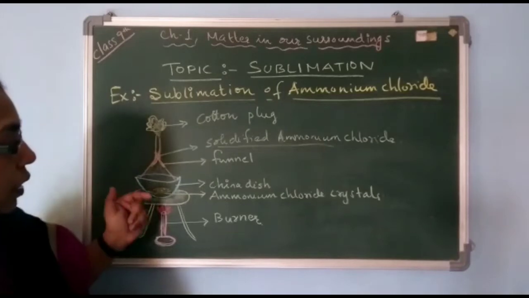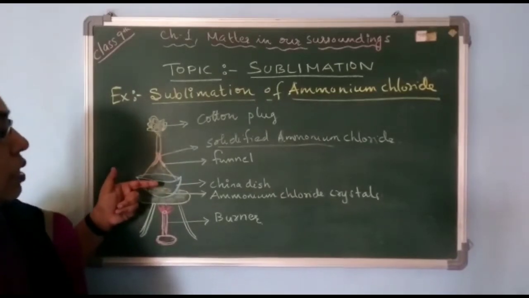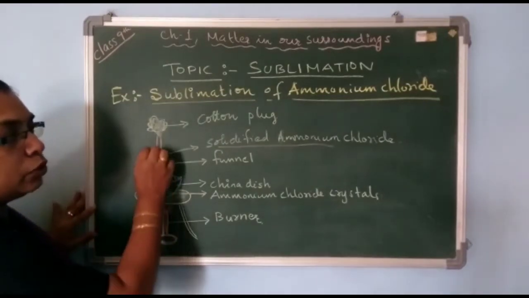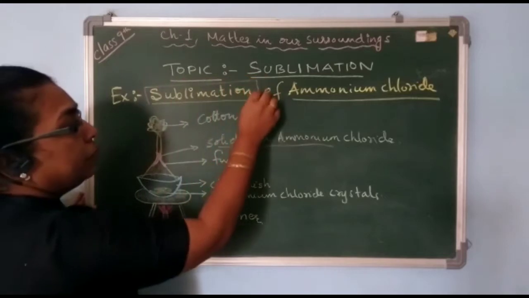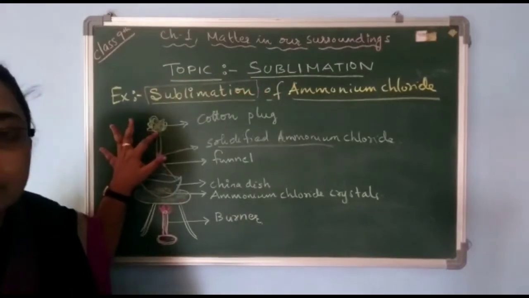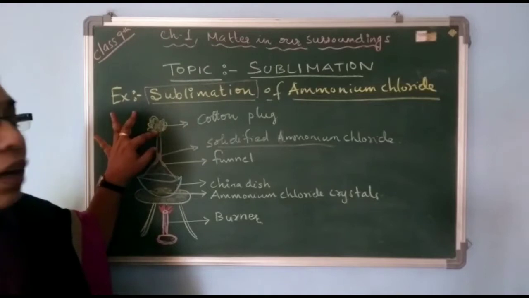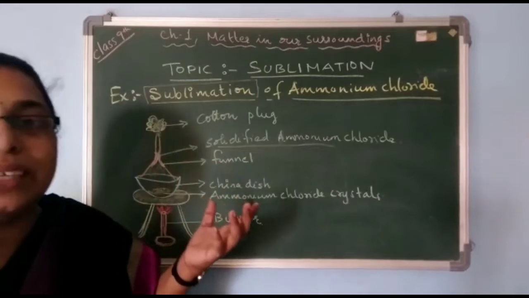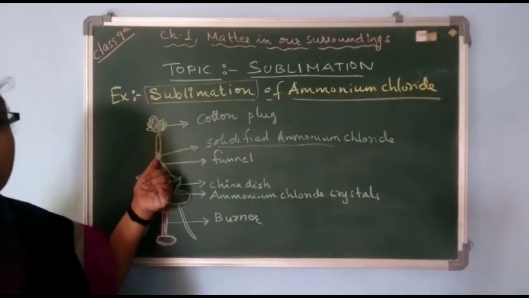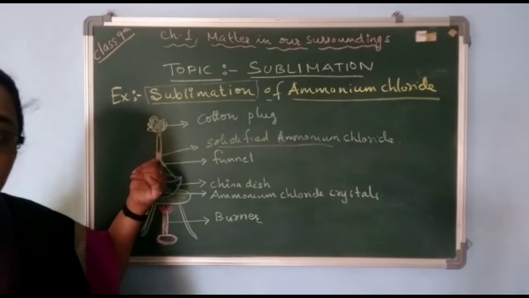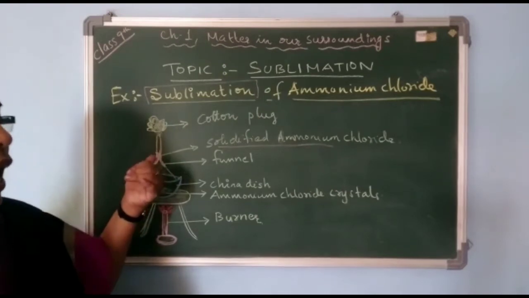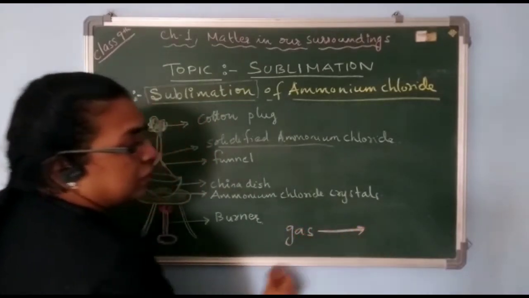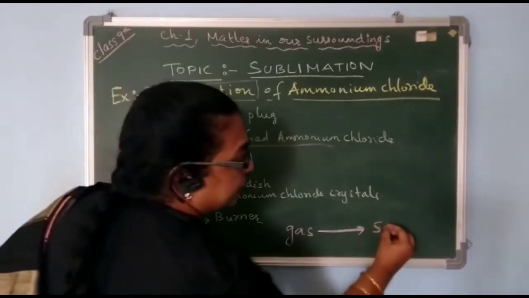So what happens in this process? The ammonium chloride is first directly converted into vapor. That process of ammonium chloride converting into vapor is called sublimation. Then the vapor tries to move out of the funnel, but we have already closed the tip of the funnel with the cotton plug, so the vapors cannot escape and will come back. The gas will condense back to solidified ammonium chloride, that means the gas converts back directly to solid.